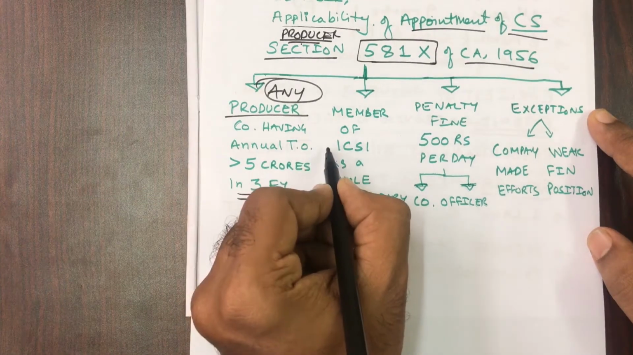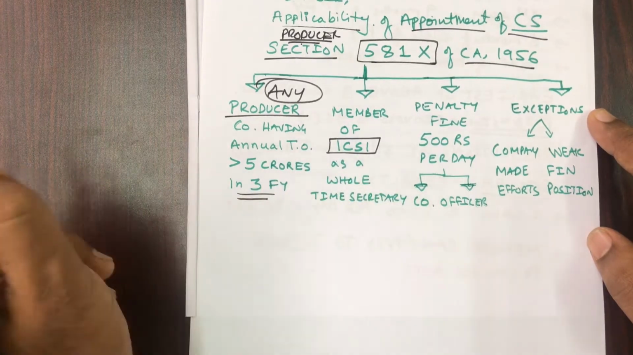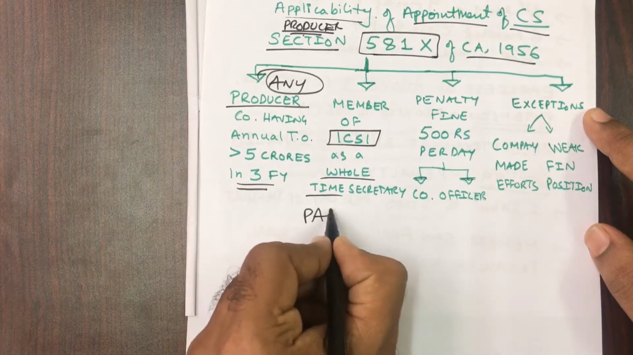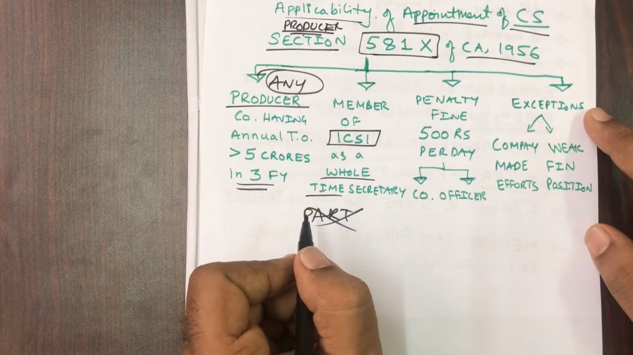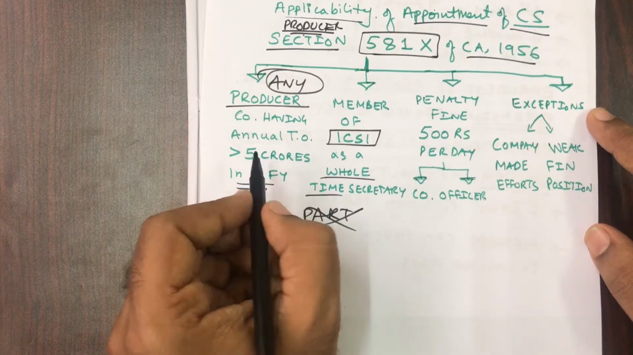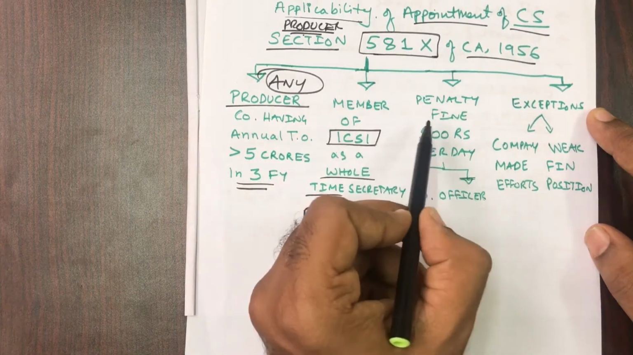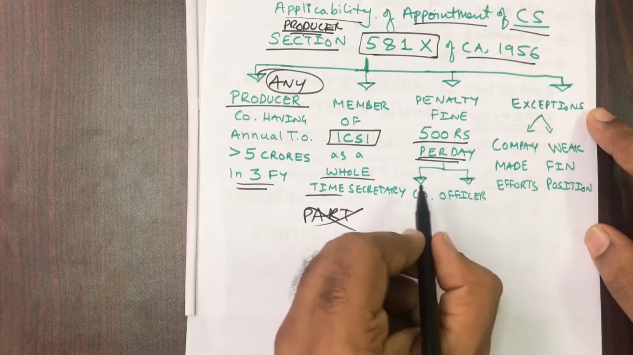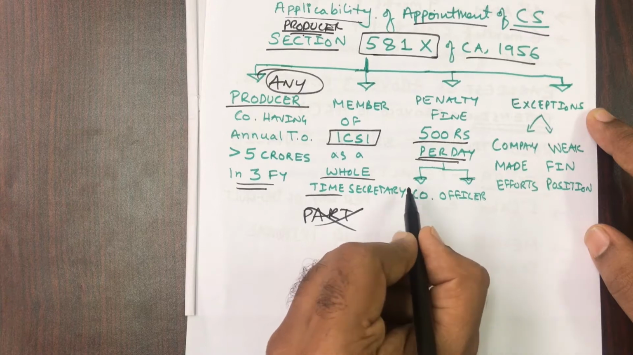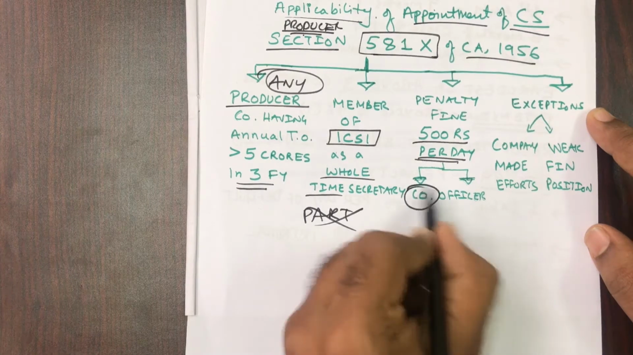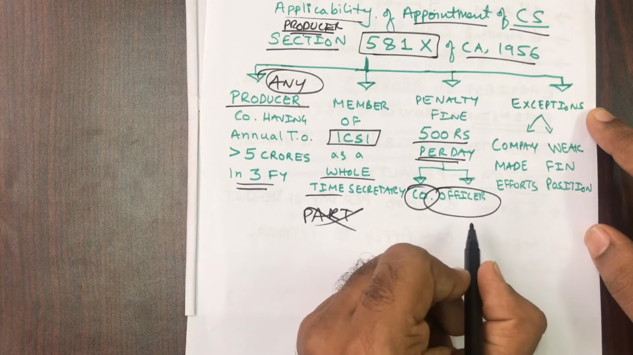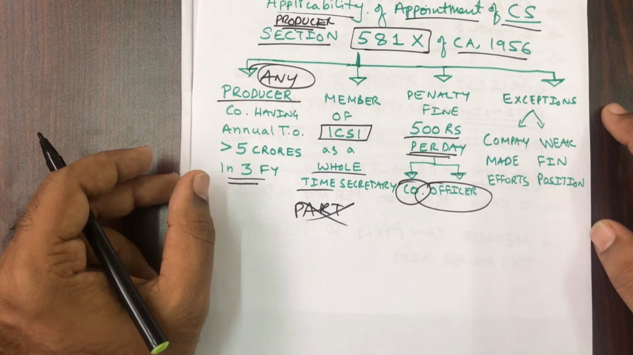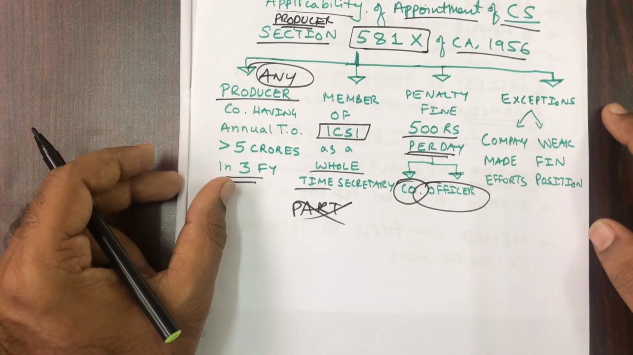Who should they appoint? A member of ICSI only, Institute of Company Secretaries of India, as what? Whole-time secretary, not part-time, whole-time secretary. And if they don't appoint, what happens? Under 581X, the penalty and the fine is 500 rupees per day. It is not overall. For each day, 500 rupees. For whom? The penalty is for two occasions. One is for the company. The second is for each of the officers. So it is not a small offence. It is a big offence under the Companies Act 1956 if you don't appoint a company secretary.